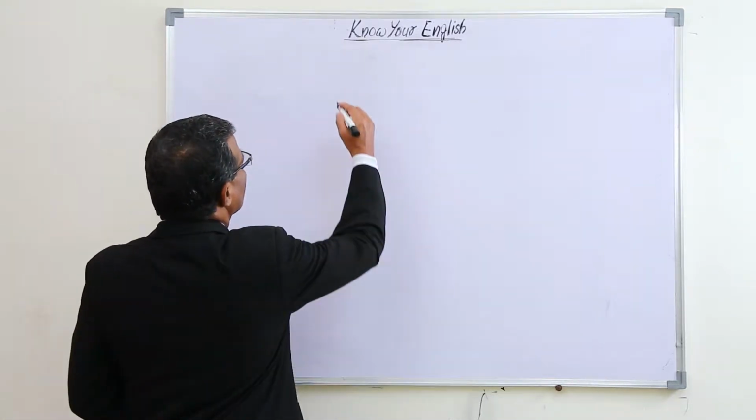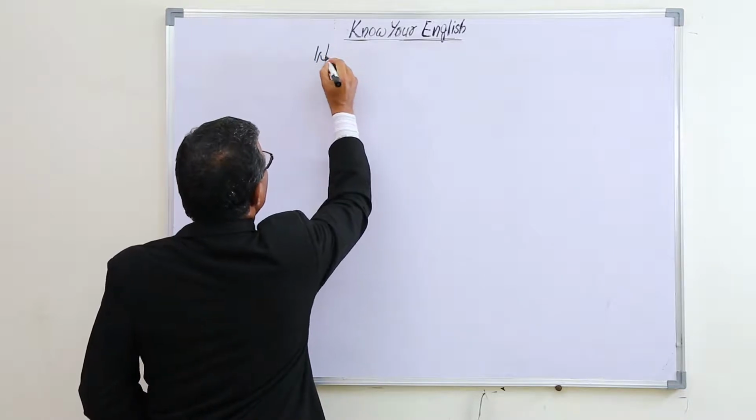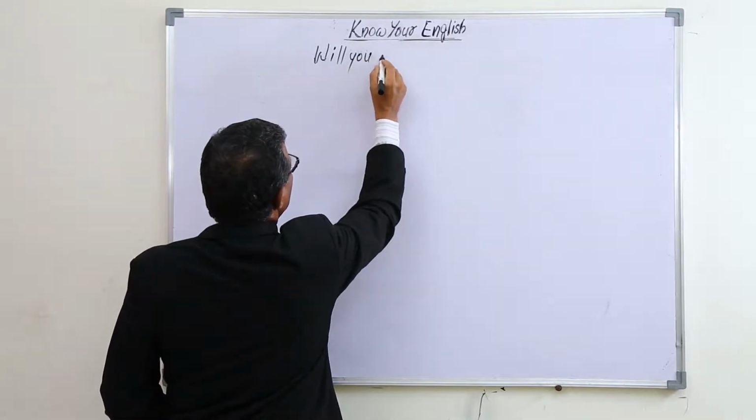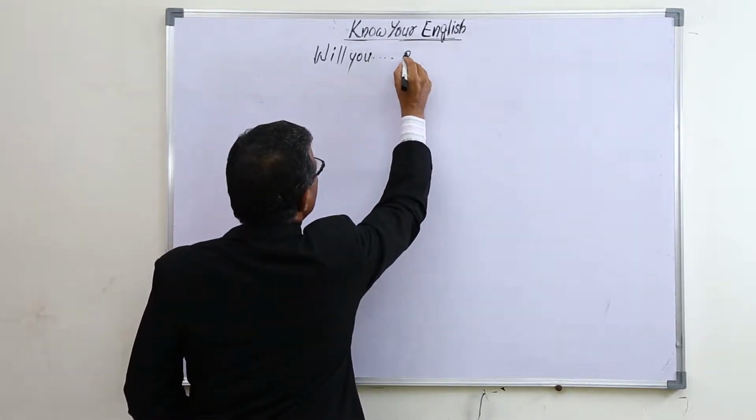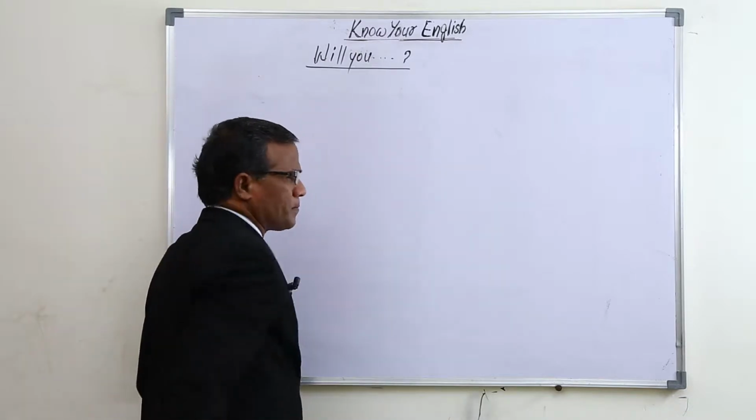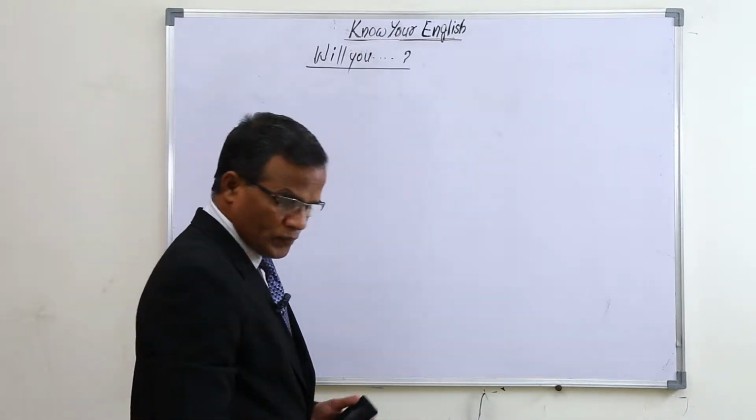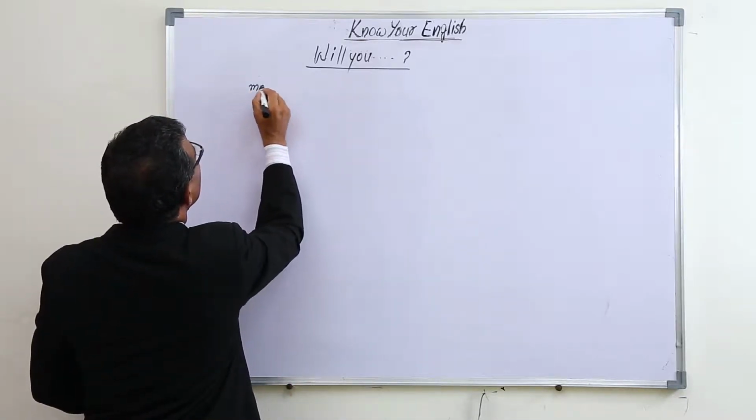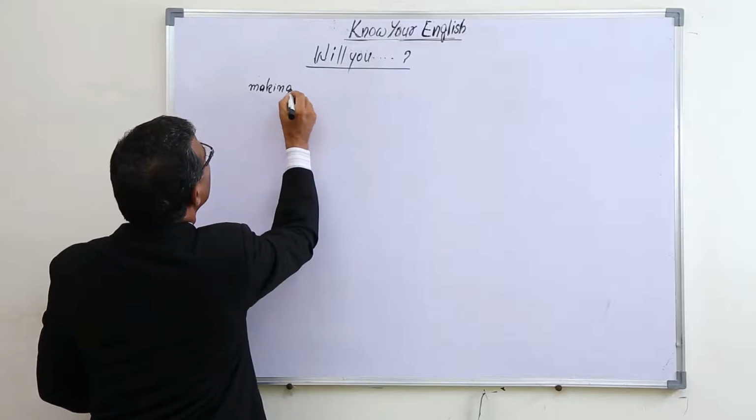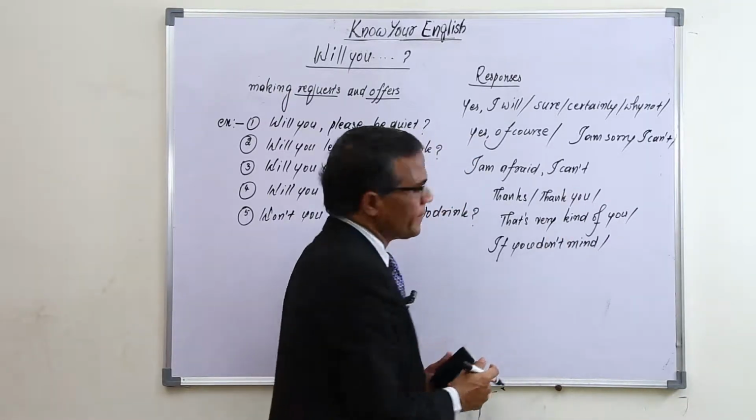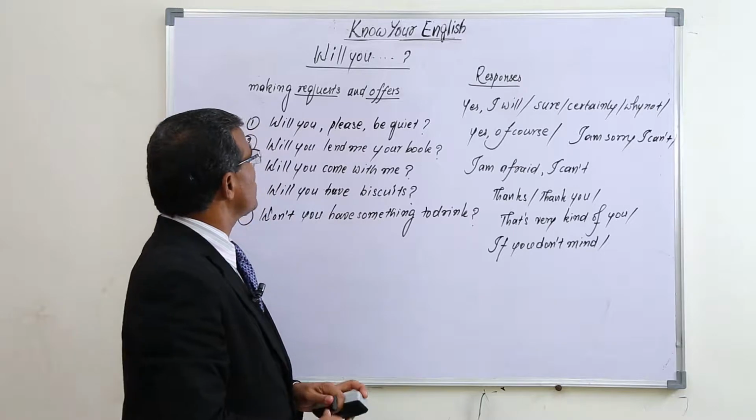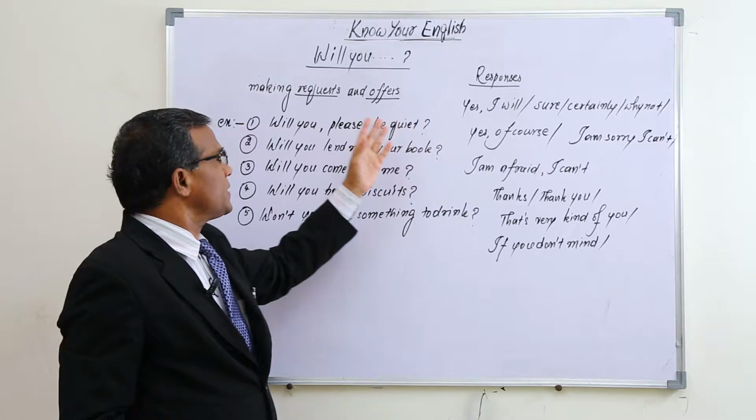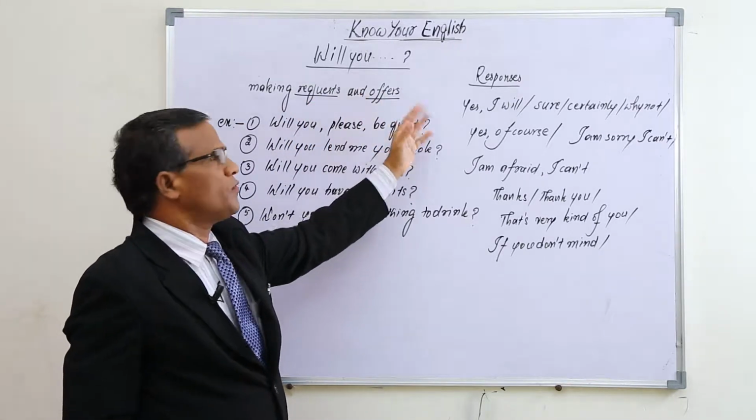So first I'll make you learn will you. So will you is a question form really, but which is used especially for making a request. Okay, now I'll explain in what way we use this will you. Will you is a question form which is used for making requests and offers.